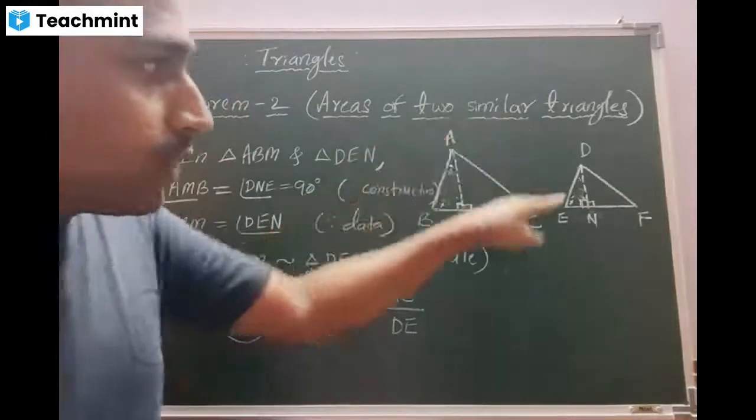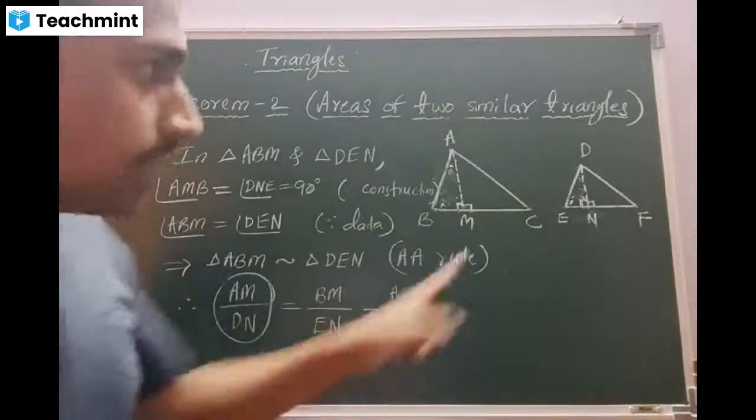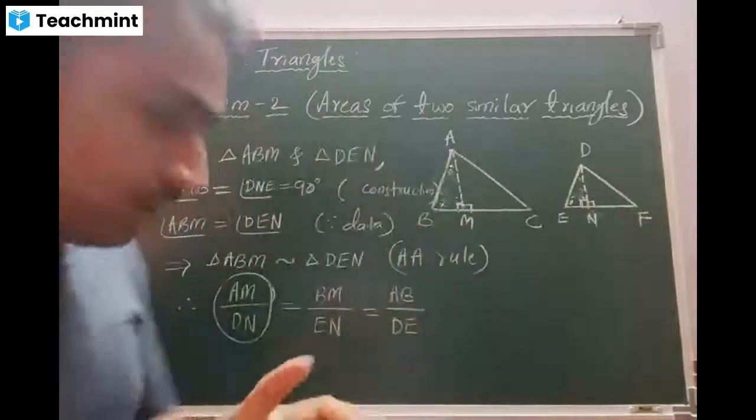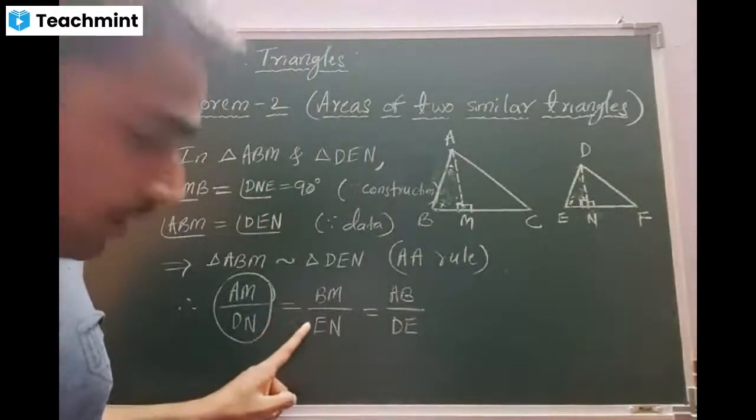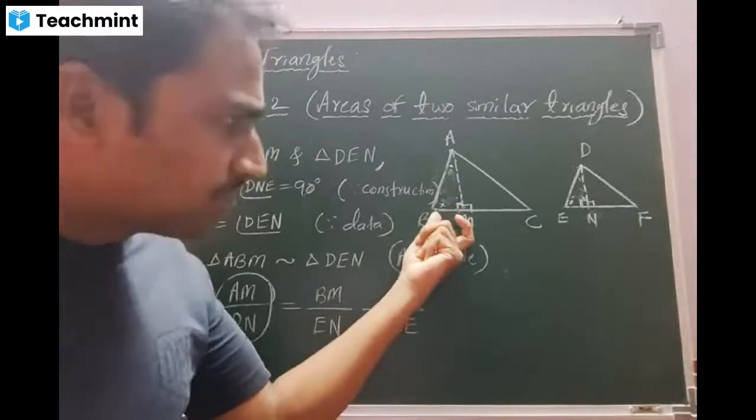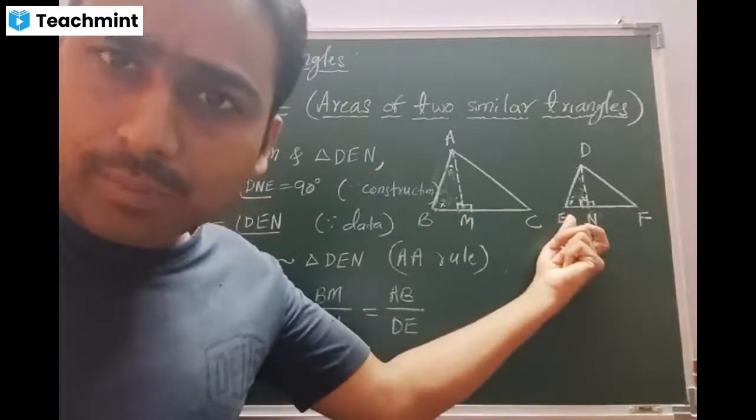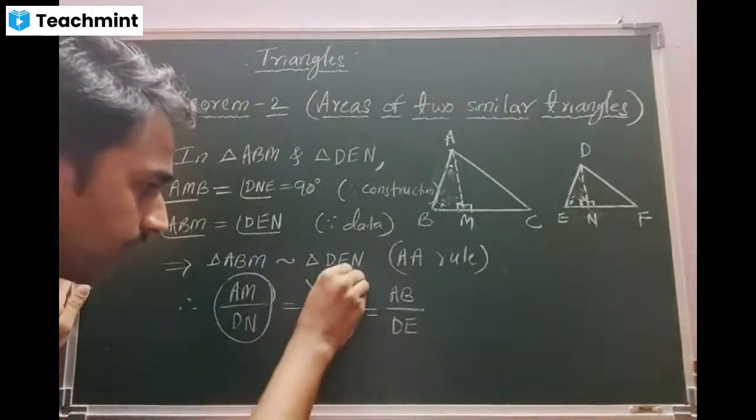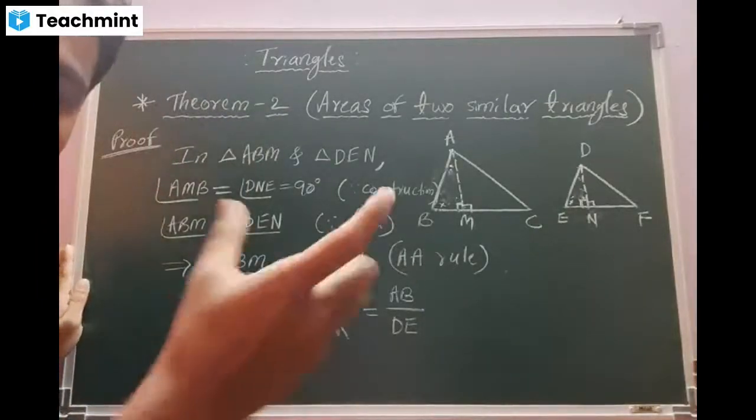AB is corresponding to the entire triangle ABC. DE also corresponds to the entire triangle DEF. Whereas, if you go for BM and EN, beta, BM is a part of the bigger triangle. EN is also a part of the bigger triangle. Am I right, beta? Yes, sir. We want the whole thing, not a part.